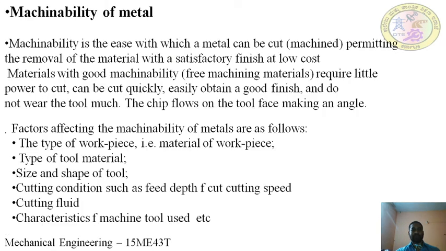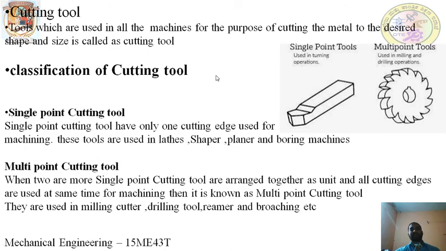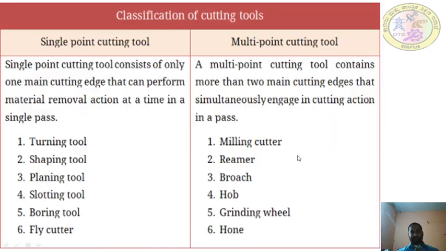So we'll end the session here. Briefly, what we have studied today: we have studied cutting tools. Cutting tools are those used for removing metal from the workpiece in all machine tools. They may be single-point or multi-point cutting tools. The single-point cutting tool has only one cutting edge in action during machining, whereas in a multi-point cutting tool, more than one cutting edge is in action. Examples of single-point cutting tools are lathe tools, and multi-point cutting tools are milling cutters, drill bits, reamers, etc.